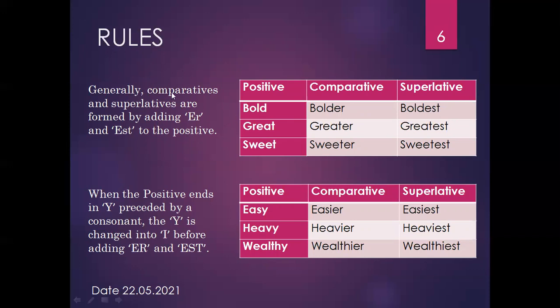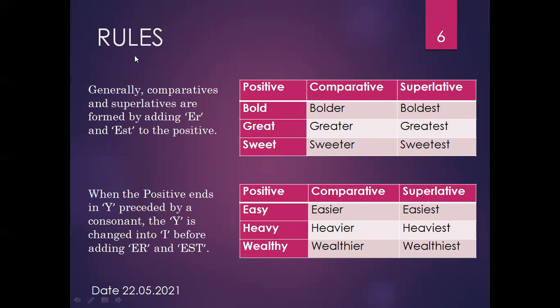Generally, comparative and superlative are formed by adding ER and EST to the positive. It means if there is any word in the positive, we add ER and EST to convert it into comparative and superlative. For example, bold, bolder, boldest; great, greater, greatest; sweet, sweeter, sweetest. We can add ER and EST for these degrees. For comparative we add ER, and for superlative we add EST.